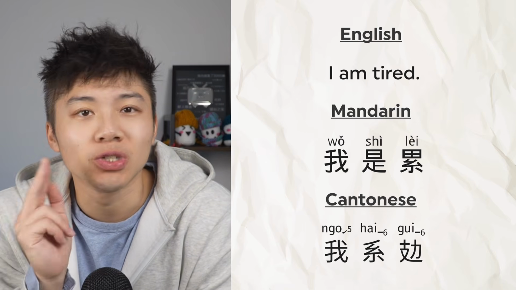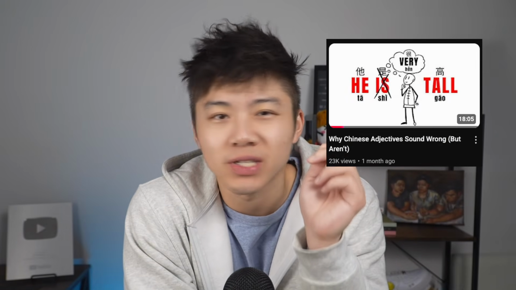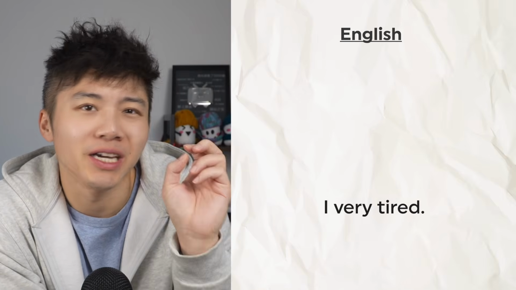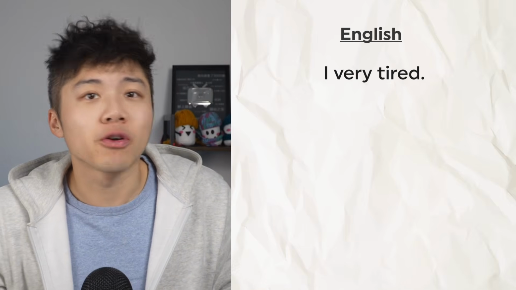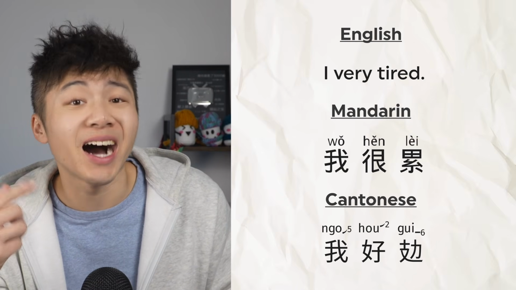In Mandarin and Cantonese, you don't need 是 or 係 when describing someone's state, feeling, or condition. We actually broke this down in another video called Why Chinese Adjectives Sound Wrong But Aren't, where we explain how adjectives in Chinese kind of double as verbs. And so if you want a deeper dive into that idea, just check out that video. So instead of saying I am tired, the correct way of connecting a noun with a state in Chinese is actually just saying, in English technically, I very tired. And that's totally valid. If your brain is still trying to fight that logic, you might want to check that video out. It'll make the whole thing click. Okay, so it becomes 我很累,我好攰, I very tired.